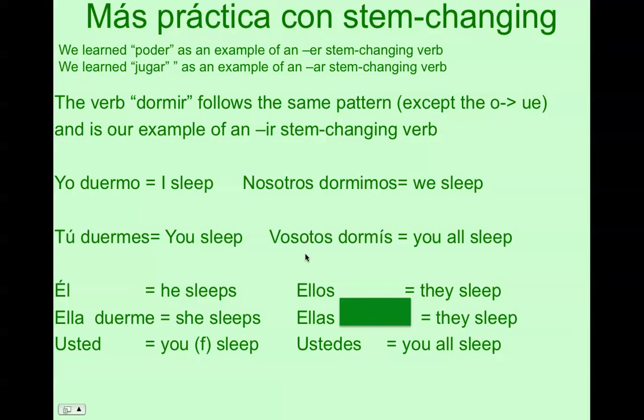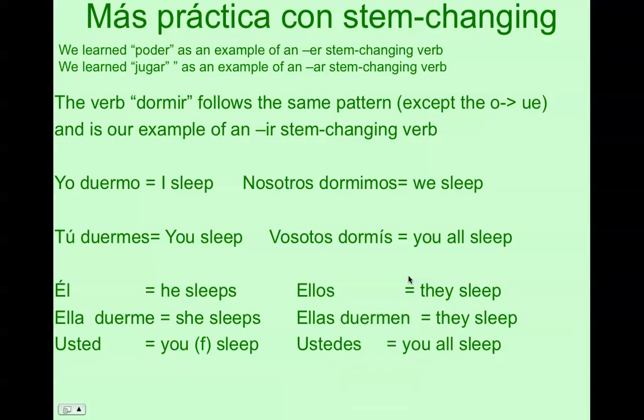Okay, so now we're back to the ellos, ellas, ustedes form, and that is going to have the stem change in it. So you have D, U, E, R, M, and then you change the ending to be the ellos, ellas, ustedes normal ending for any IR verb, which is duermen.